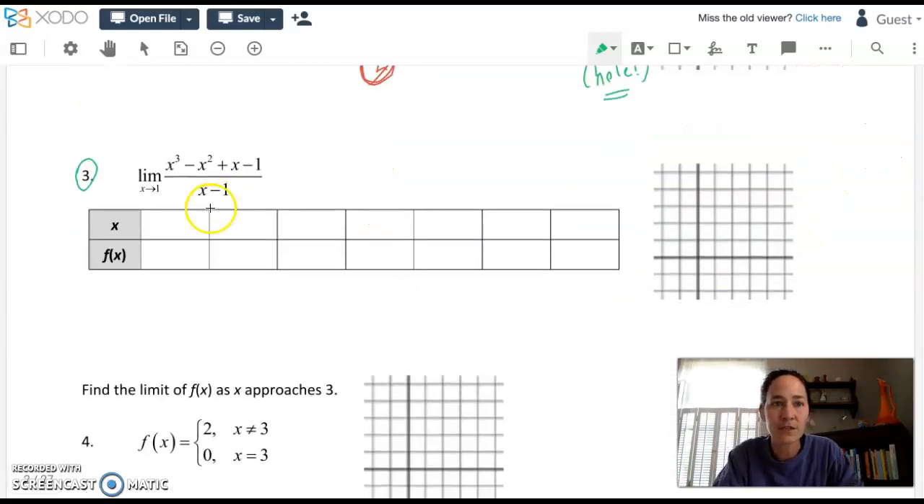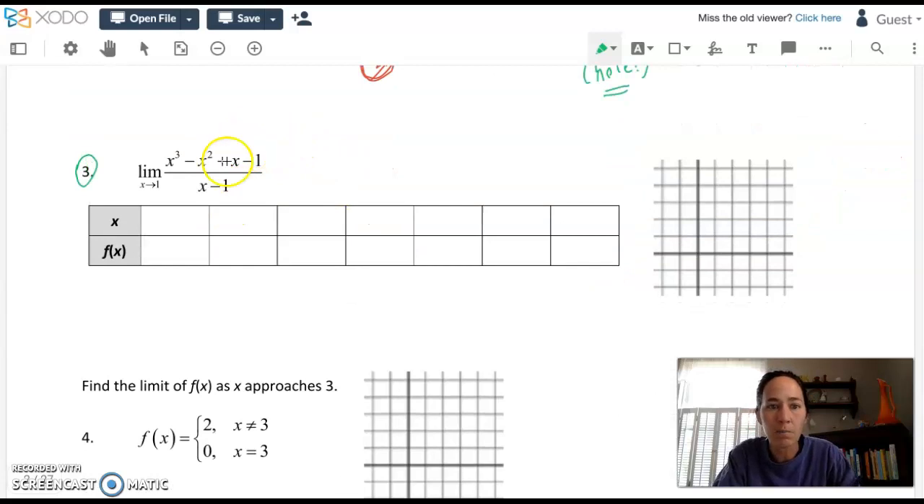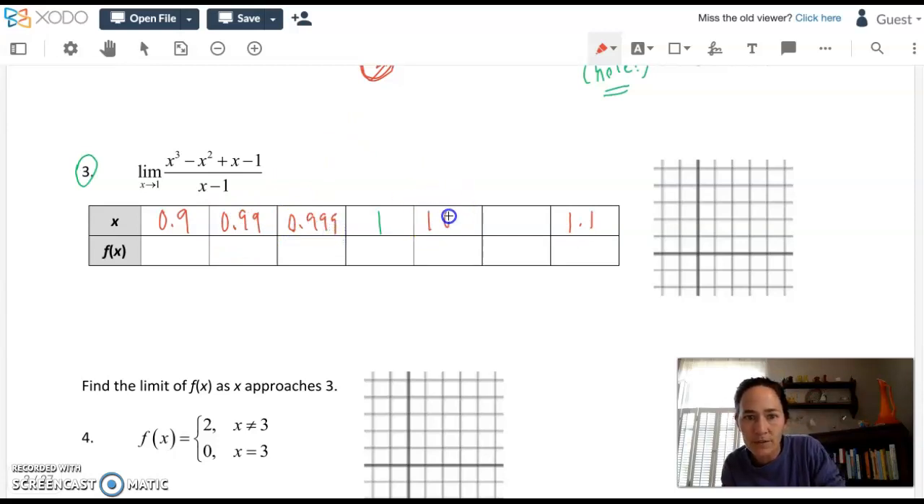The third one's very similar. It's a good follow-up. If you type this into your calculator, I'm going to let you pause the video now and get the numbers, and I will write in what my calculator gave me. I want 1 to be right in the middle of the table, and I want it to be approached from the 2 sides. So I'm going to go a whole tenth below 1 to a whole tenth above 1, 1.1. On the other side, I'll go 0.99, 0.999, and then above it 1.001 and 1.01.